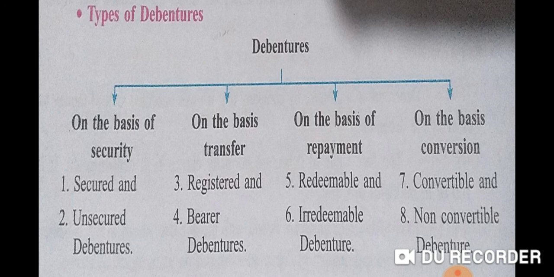This type of debentures cannot be repayable during the lifetime of the company. It cannot be repaid. They are repayable only after the liquidation of the company. Liquidation of the company means winding up or close down of the particular company. After closing down, after liquidation or winding up of the company, such type of debentures can be repaid. Or when there is breach of any condition or when some contingency arises.